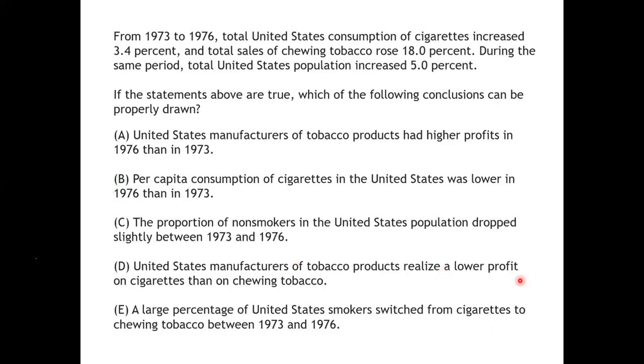All right. People do, by the way, get confused with Charlie and Edward. Now, Charlie and Edward would require us to know something about the pattern of smoking. See, for example, in 1973, one person may be smoking 10 cigarettes a day. In 1976, 10 people may be smoking 1 cigarette a day. So notice both in 1973 and 1976, a total of 10 cigarettes are being consumed, but the pattern is very different. So number of smokers versus non-smokers, there is no way for us to find out, because that would require us to know about the pattern of smoking.